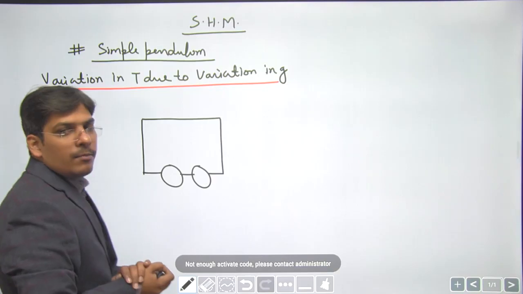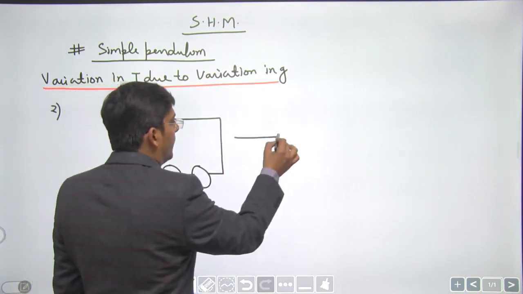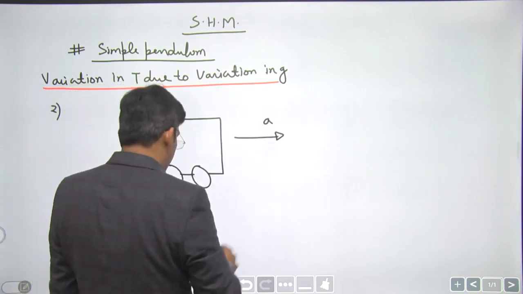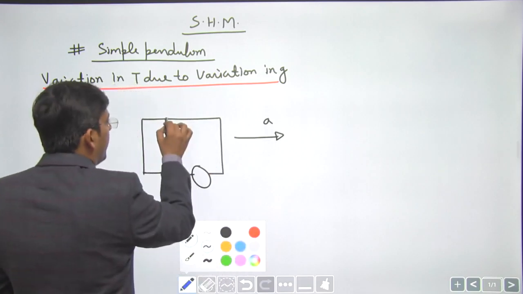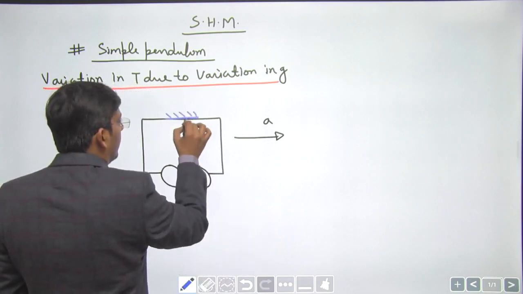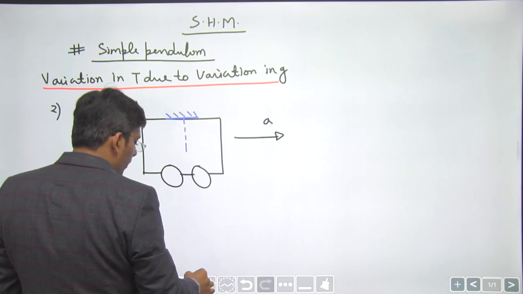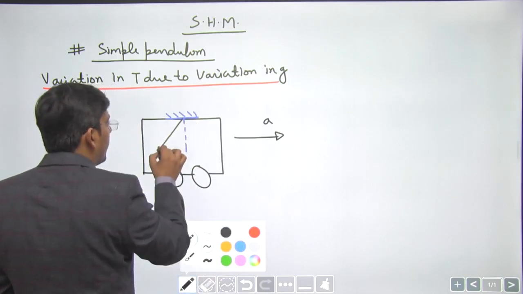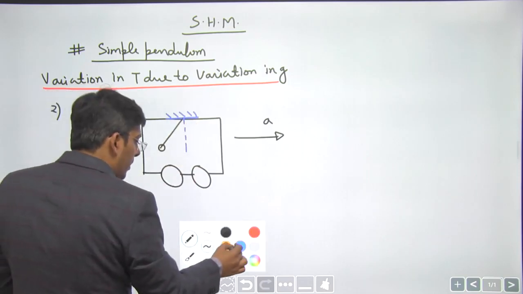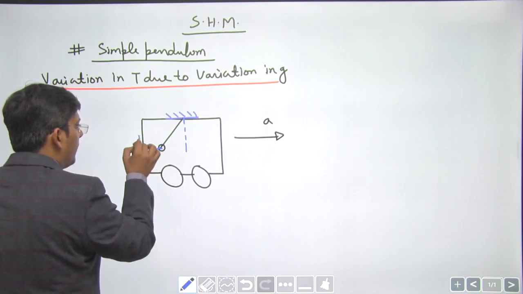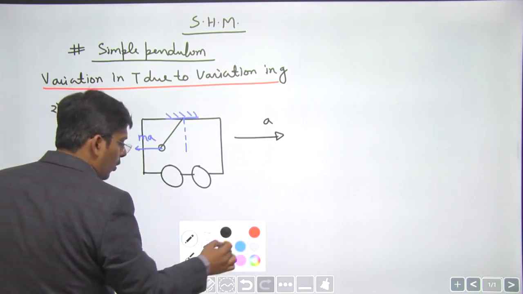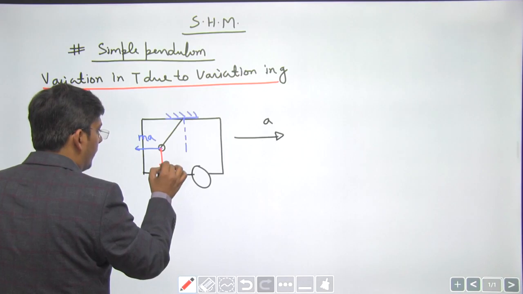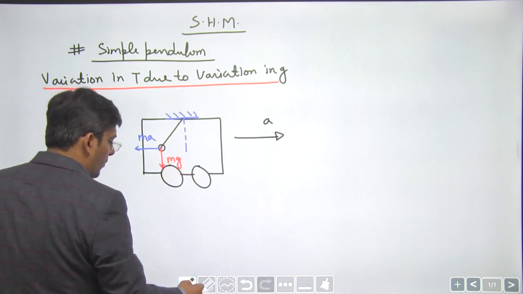So this is a car moving with some acceleration a on a straight road, dear students, and the pendulum is attached to its ceiling. The pendulum swings backwards. Okay. We have a pseudo force ma here towards left, and mg acting downwards.